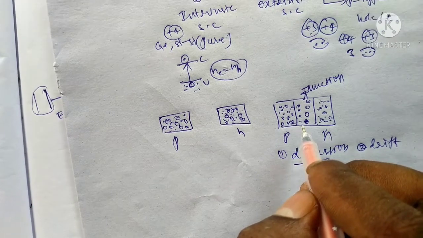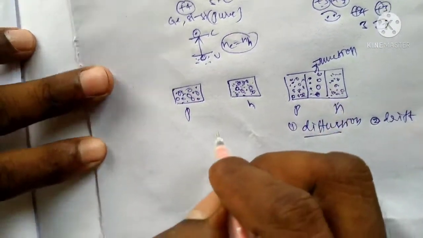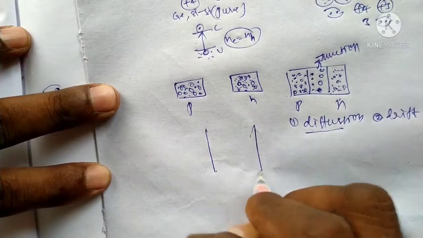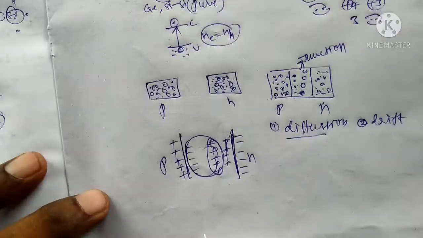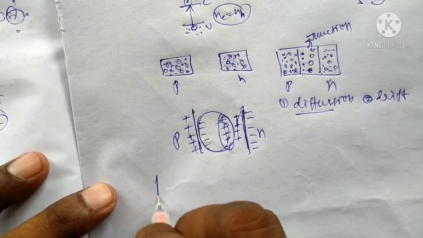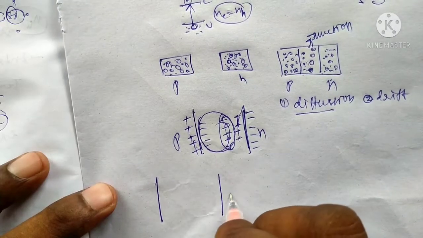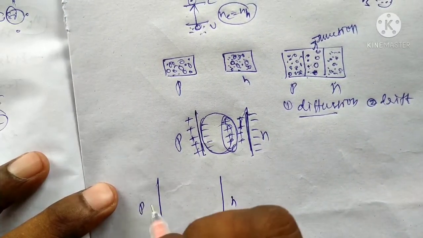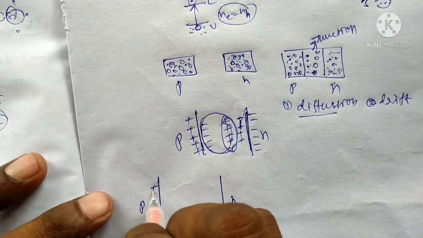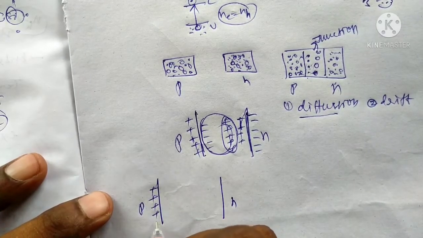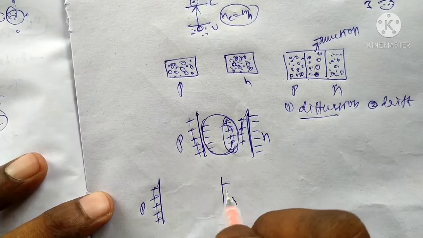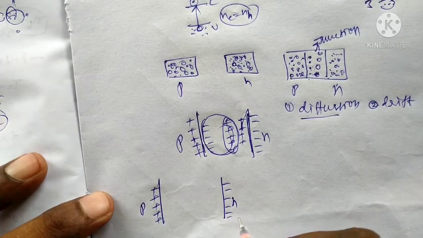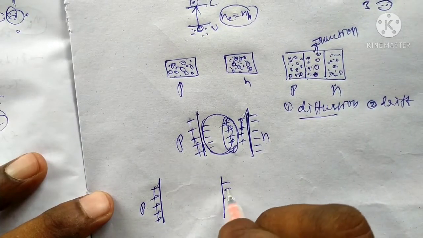The layer will be formed like this. Two junction edges will be formed like this. This side is the P side, having majority charge carriers that are holes, a positive charge. Inside the N side are electrons, having negative charge.